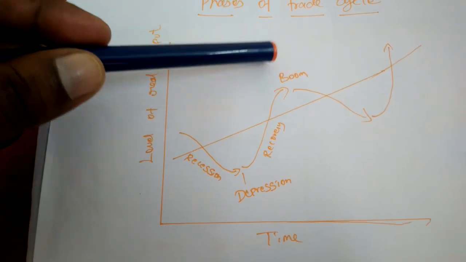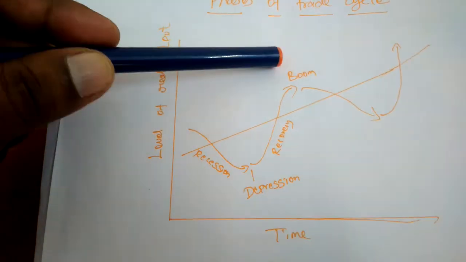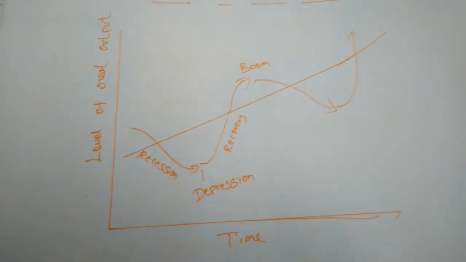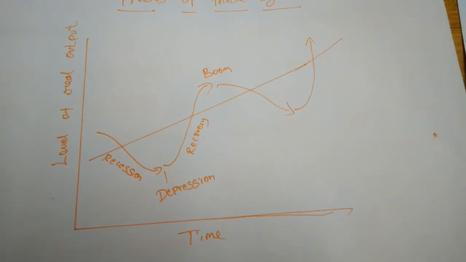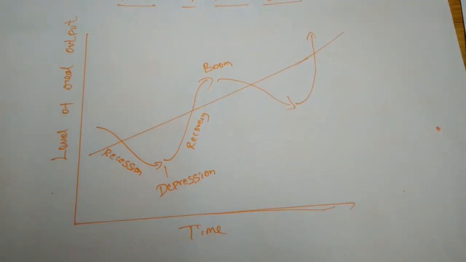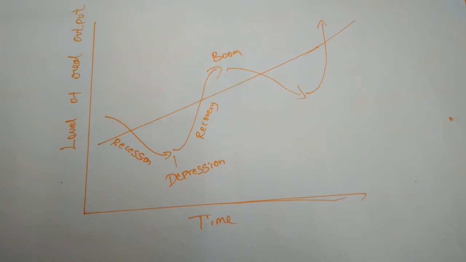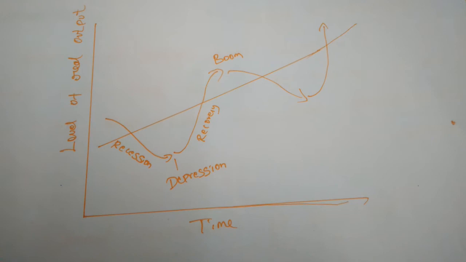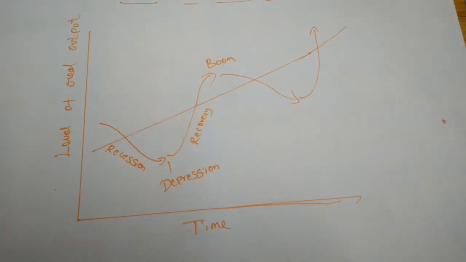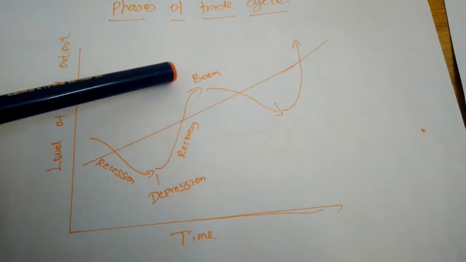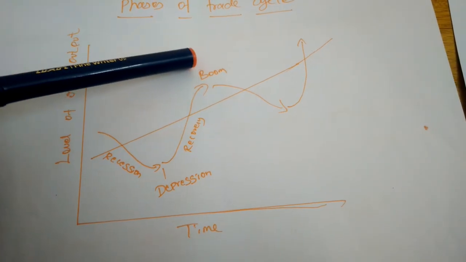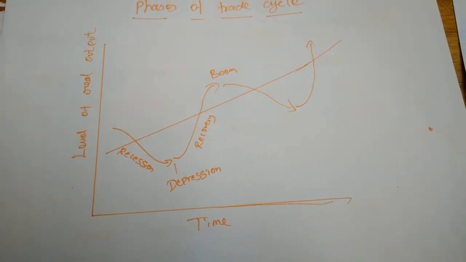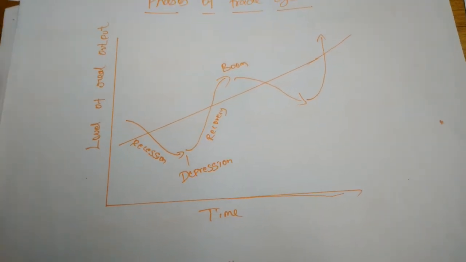The demand for bank credit also increases and there is all-round optimism. If there is more demand for bank credit and banks also provide it, then producers, entrepreneurs, distributors and even consumers will have the chance and power to borrow and spend. Because of that, the whole economy will be at a prosperity level. If there is no problem, all the people of the country will be at a higher standard of living.